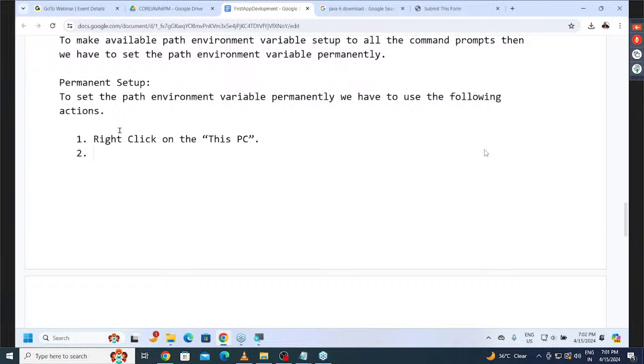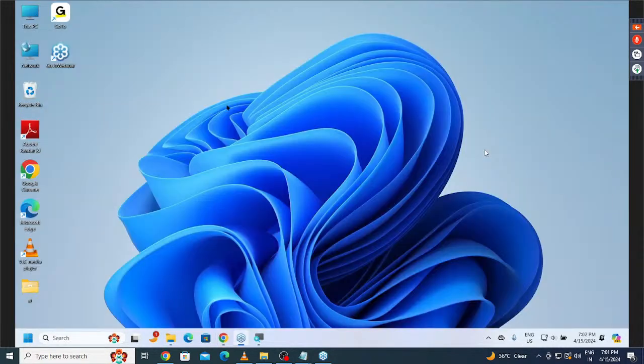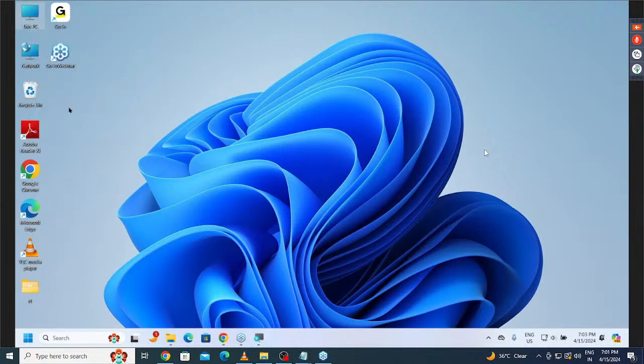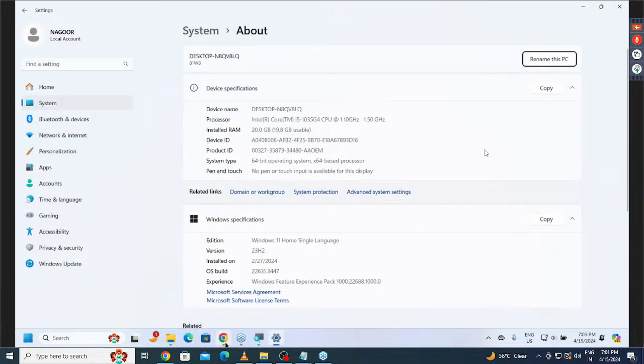My Computer, This PC, or Computer, some icon like this is available there. Similarly, on my system also, This PC is available. This is This PC. Right click on it. If you right click on it, there we have to click on Properties. Select Properties.